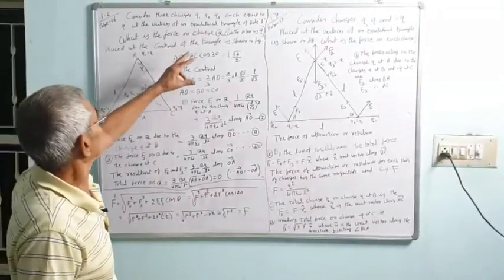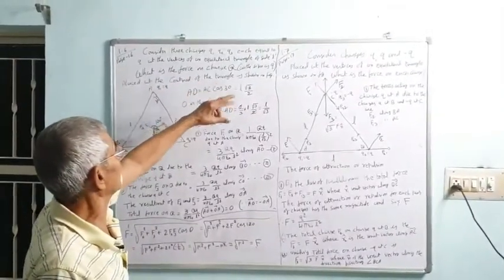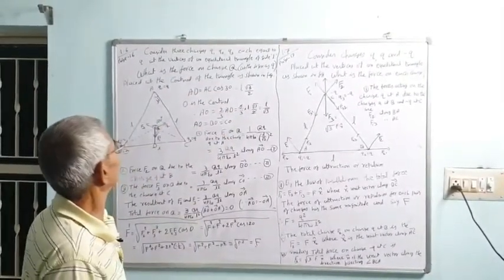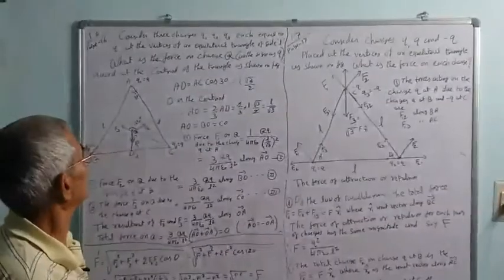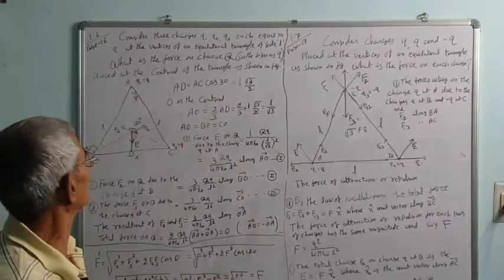Consider the charges Q1, Q2, Q3, each equal to Q, at the vertices of an equilateral triangle of side A. What is the force on a charge q, with sign as q, placed at the centroid of the triangle as shown in the figure?